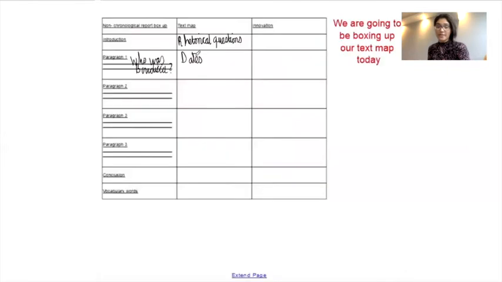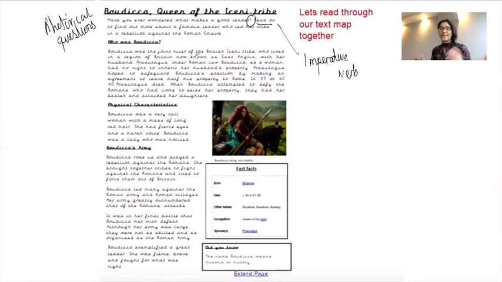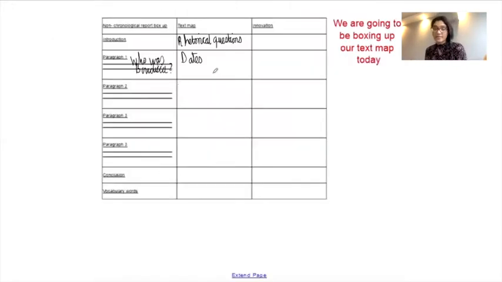And also, one thing to remember is the fact that if you do include dates in your writing, it makes the reader believe your writing even more, because it shows that this person's done their research and they've included factual information that is correct. You've also got the fronted adverbial when. So fronted adverbials is a very, very nice feature to include in order to start your sentences nice and interestingly. So those are some of the features that you would find in paragraph 1.